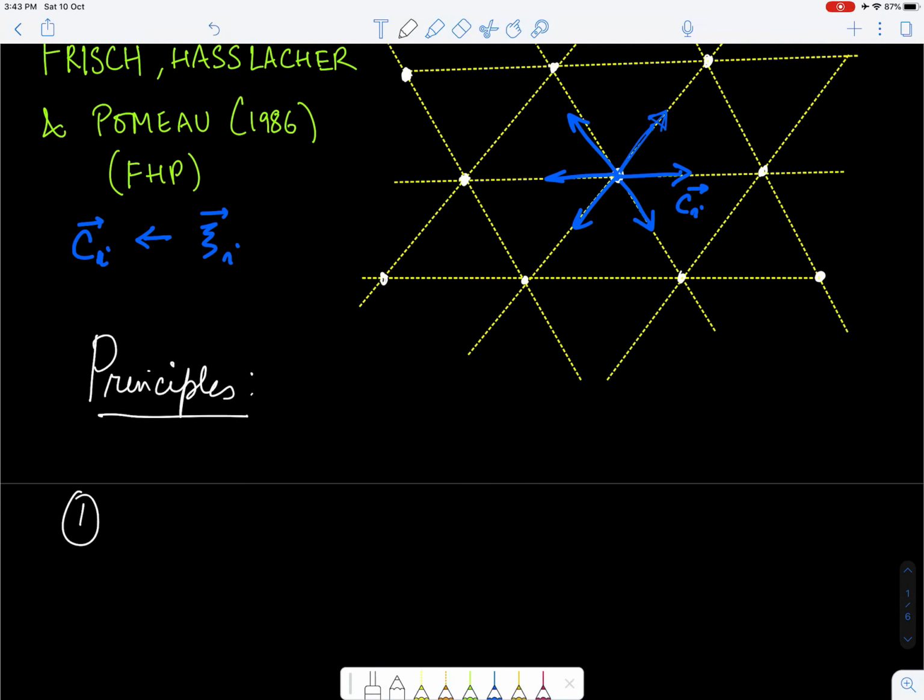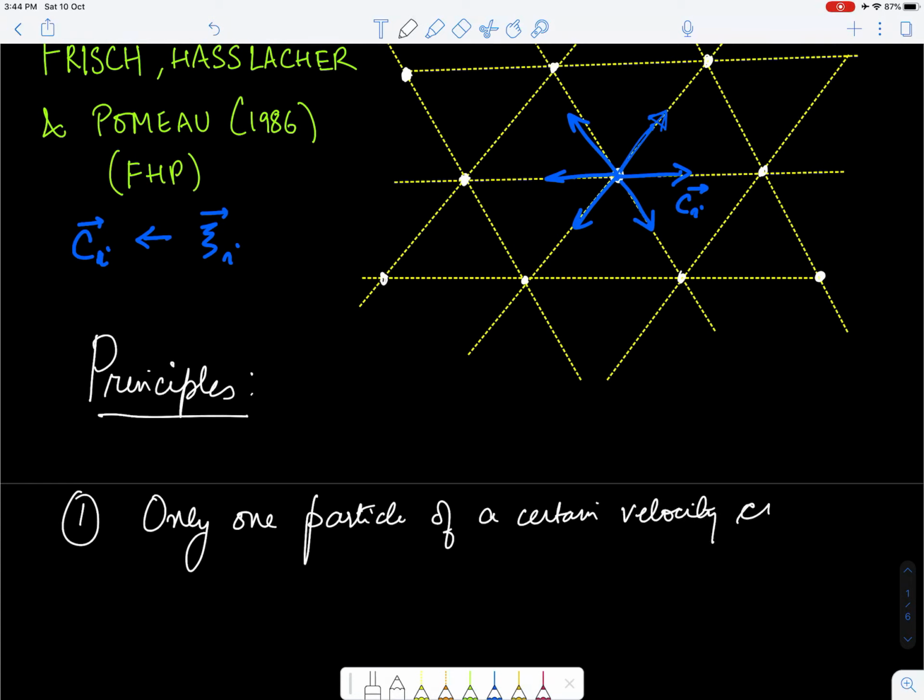Okay, first is that you can have only one or up to one particle of a certain velocity at a node at any time. So only one particle of a certain velocity can be present at a node at any time.